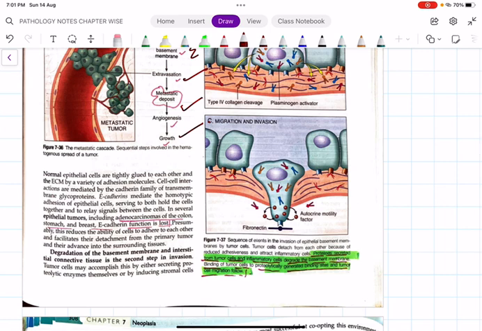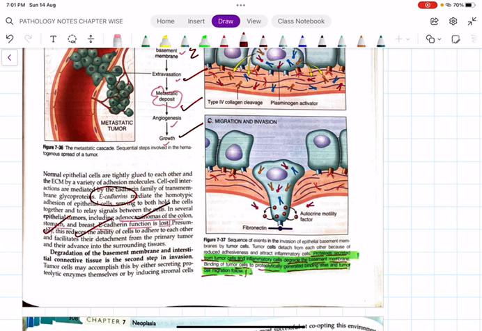E-cadherin helps in attachment of the cells to the basement membrane. Whenever there is a loss of E-cadherin, what will happen? There will be loose adhesion between the cells, so the tumor cells can very easily penetrate and breach the basement membrane and enter the systemic circulation. That is why loss of E-cadherin is implicated in adenocarcinoma of the colon, stomach, and breast. In all of these, E-cadherin function is lost.